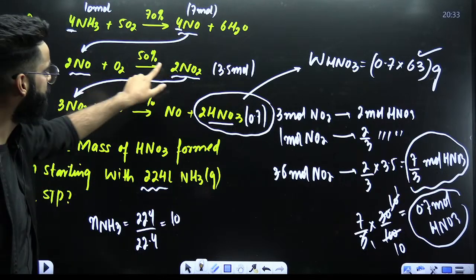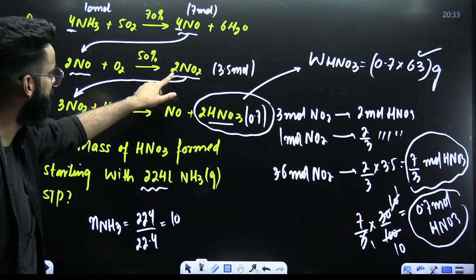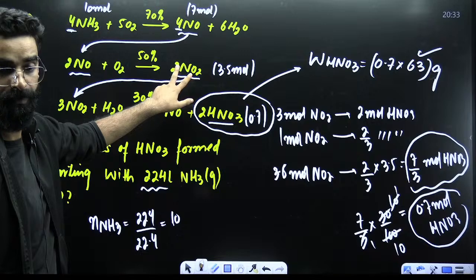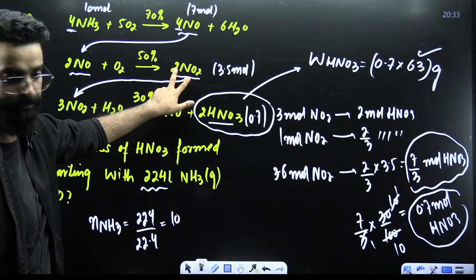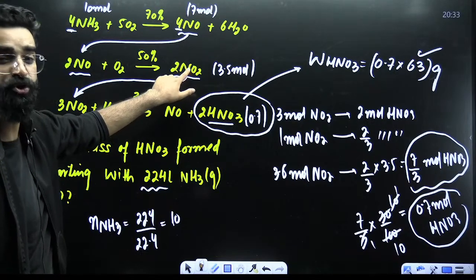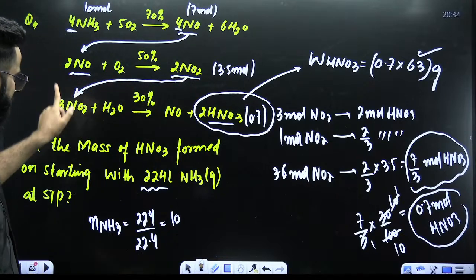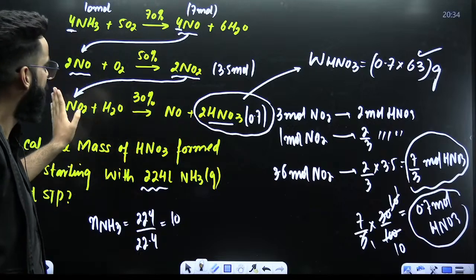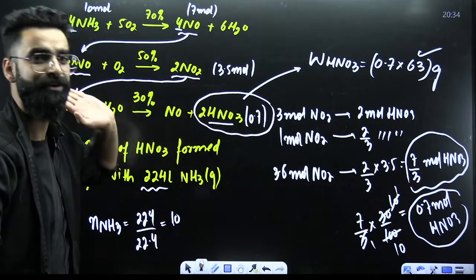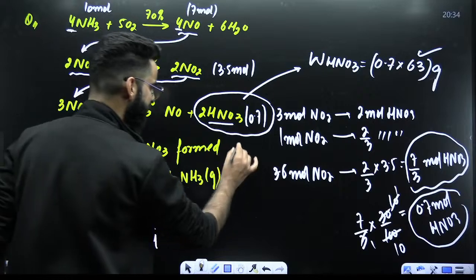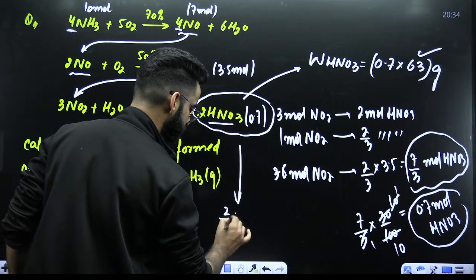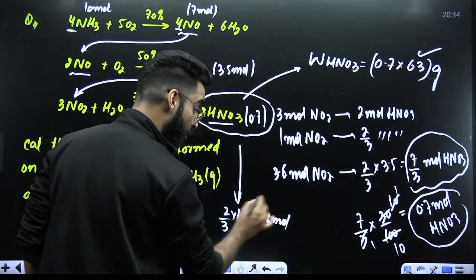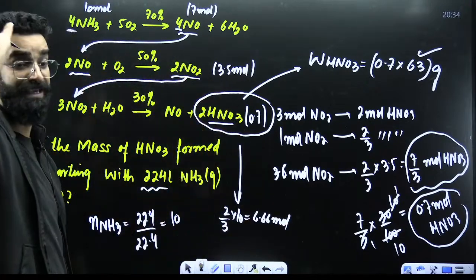Now, 2 moles should produce 2 moles, so 1 mole should produce 1 mole. So 10 moles of NO should produce 10 moles of NO2. Whatever moles of NO2 are produced, that should be utilized here. 3 moles should produce 2 moles, so 1 mole should produce 2 by 3. So 10 moles should produce 2 by 3 into 10, which comes out to be 6.66. So 6.66 moles of HNO3 should be getting produced.